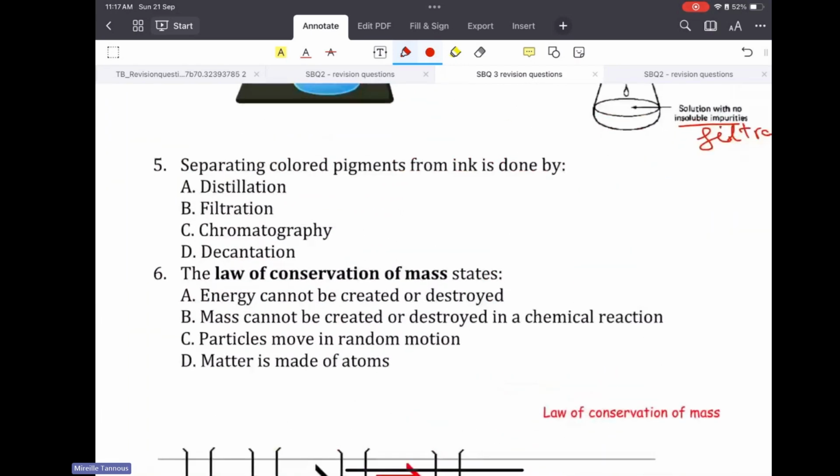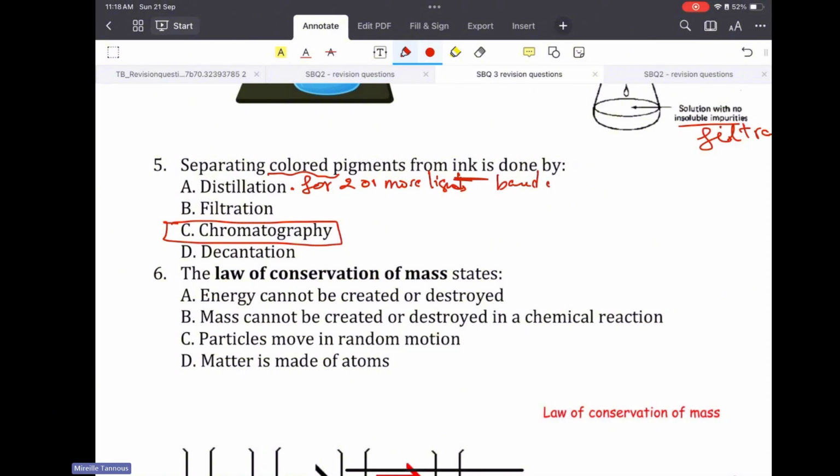Moving on. Separating colors. Color dyes, color pigments for ink, is always done by the chromatography technique. Distillation is used to separate two or more liquids, and it is based on their boiling point differences.